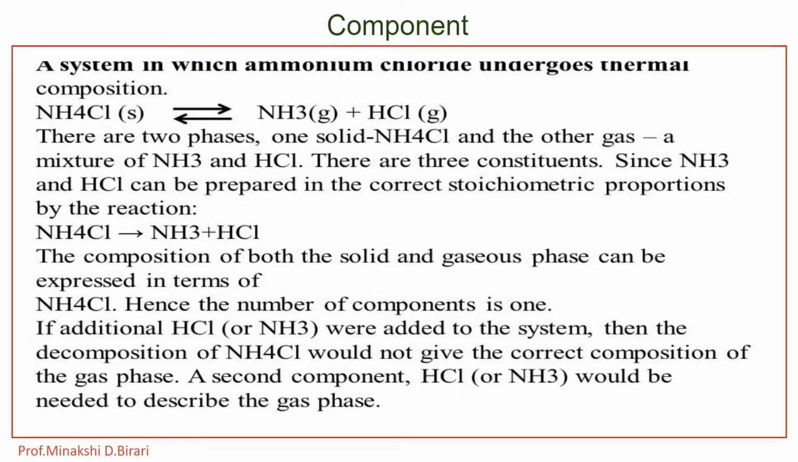Suppose in the equilibrium mixture some quantity of gaseous HCl is added, then some fraction of 1 mole of NH4Cl dissociates and gives the composition of gaseous ammonia, and the composition of HCl should be known to know the composition of all the phases. Hence, the system now becomes a two component system, the two components being NH4Cl and HCl. We can also take the example of a saturated solution of copper sulfate.